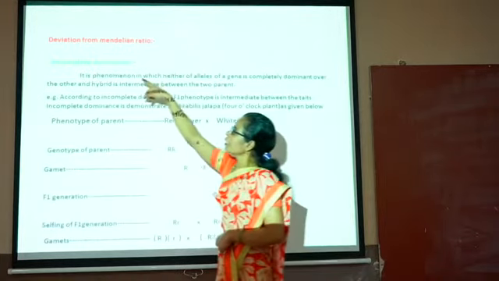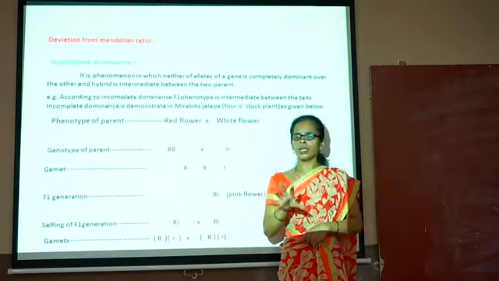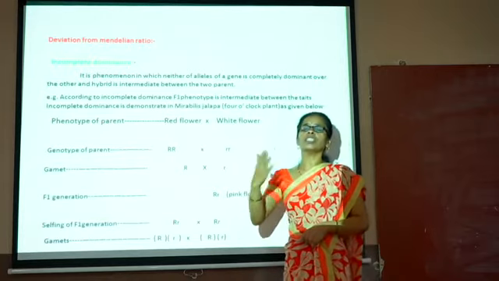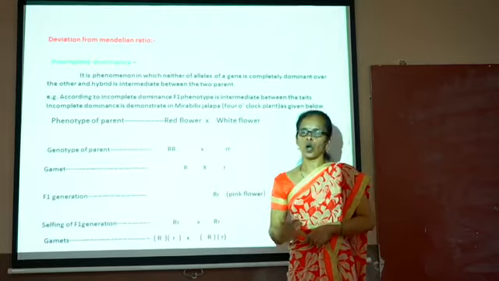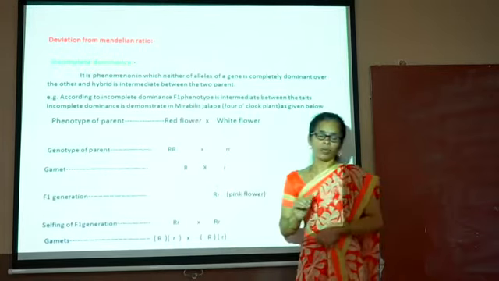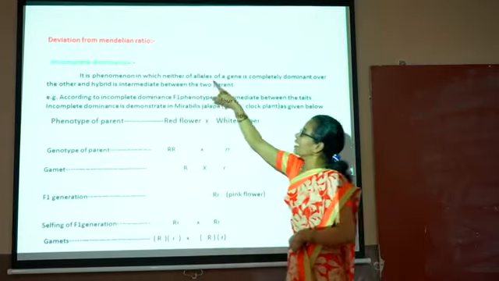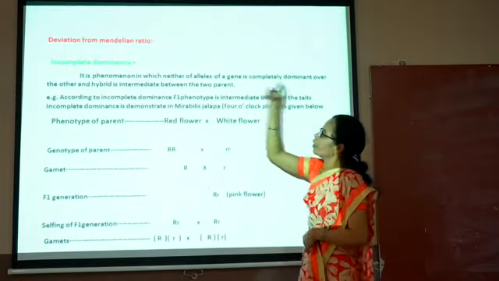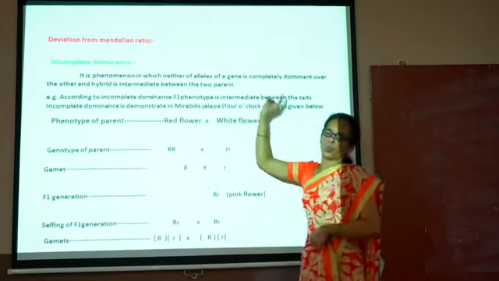Okay, first we study incomplete dominance. As for dominance, we know Mendel explained in the law that the character which is expressed in the F1 generation is called a dominant character. But here is incomplete dominance. What is meant by incomplete dominance? It is the phenomenon in which neither allele of the gene is completely dominant over the other and the hybrid is intermediate between the two parents.